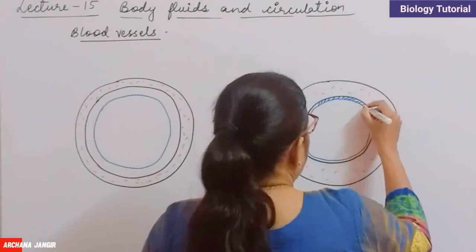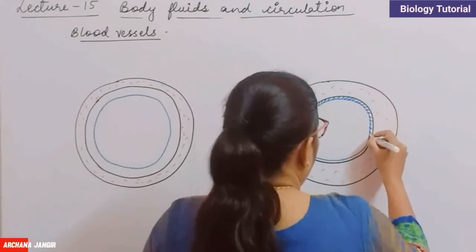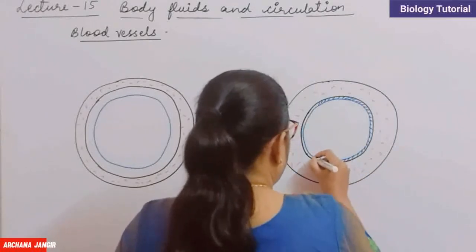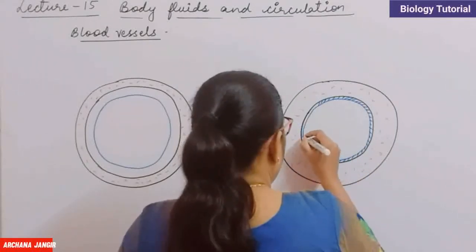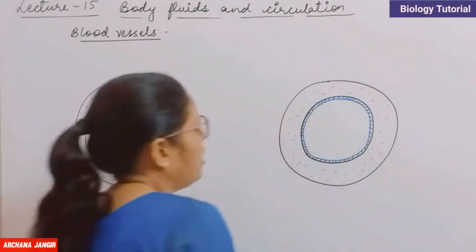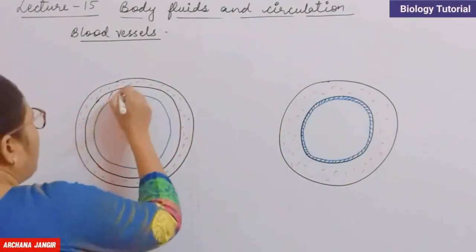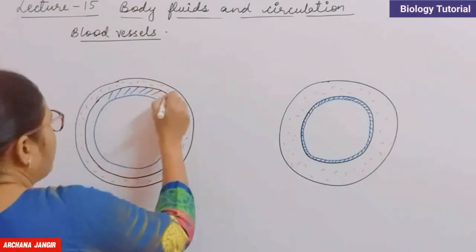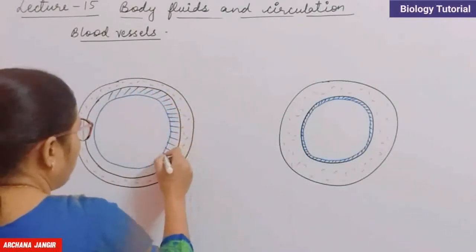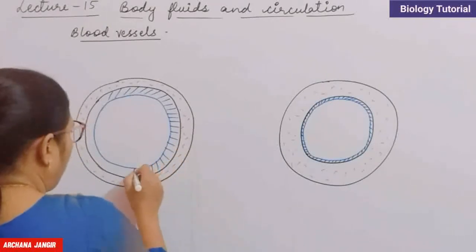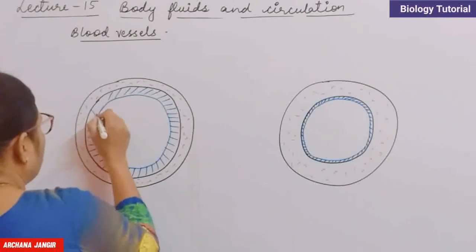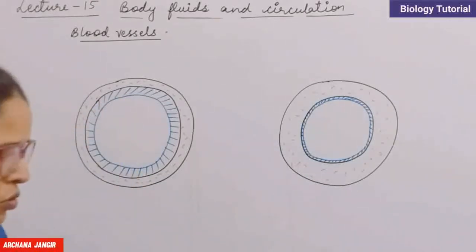The blue one is the tunica media. Tunica externa is thicker in case of veins and thinner in case of arteries, and tunica media is thicker in case of arteries and thinner in case of veins. Clear?